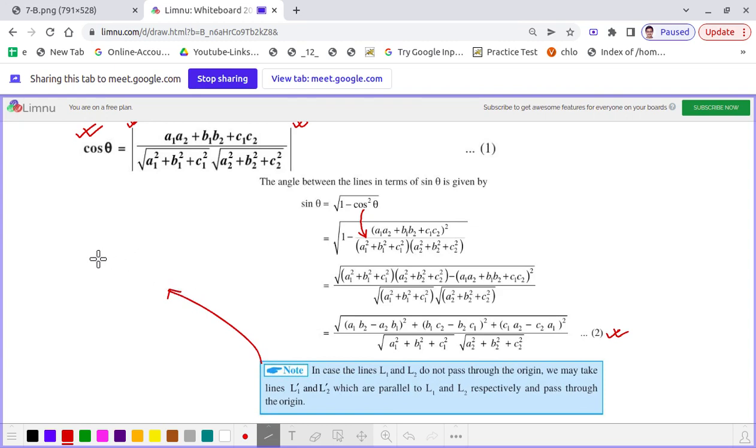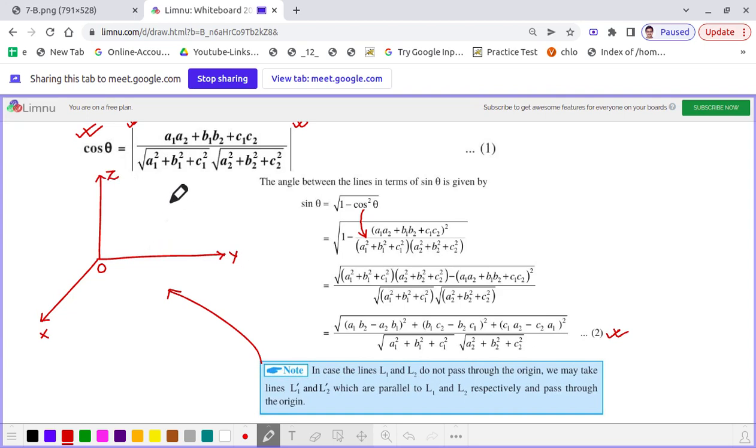Suppose these are the coordinate axes, so this is the origin. Suppose this is the x-axis, this is the y-axis, and this is the z-axis.